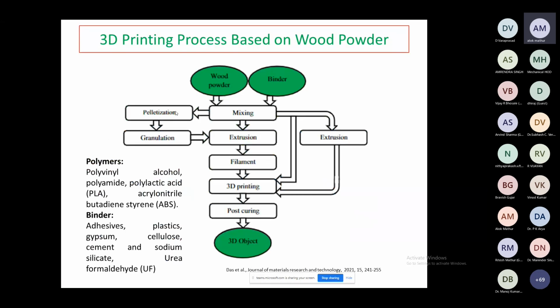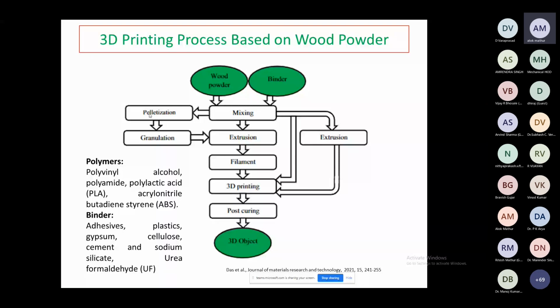3D printing process based on wood powder. What we can do in this: we have collected the wood, right? Then we have the binders. You can mix them and make a feed form. For making the filament, you have to use the twin screw extruder. First, you make the mixture, and you make the filament with the help of the twin screw extruder. Then with the help of the single screw extruder, you can make the filament, or we can use it in the process, right?